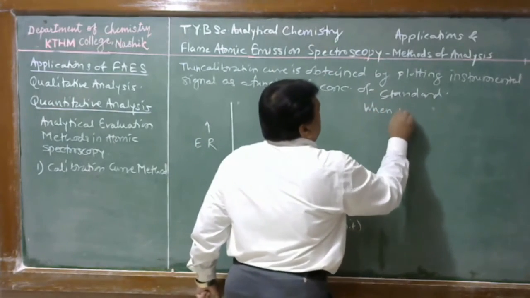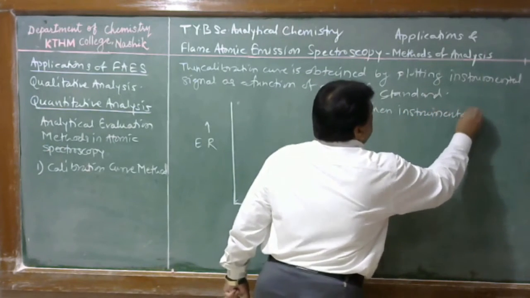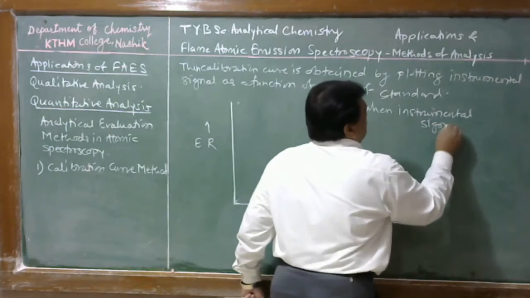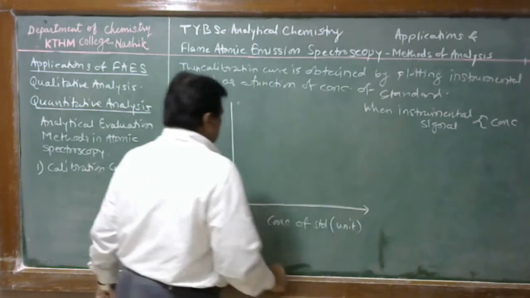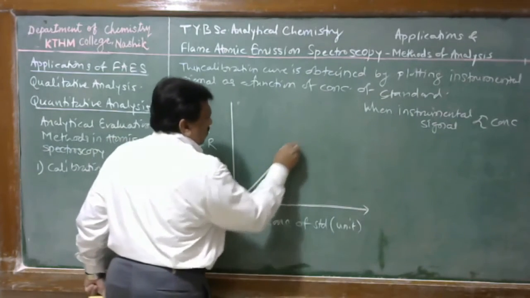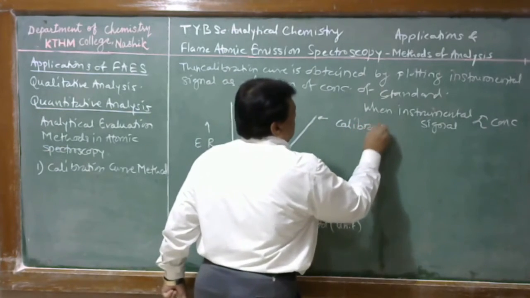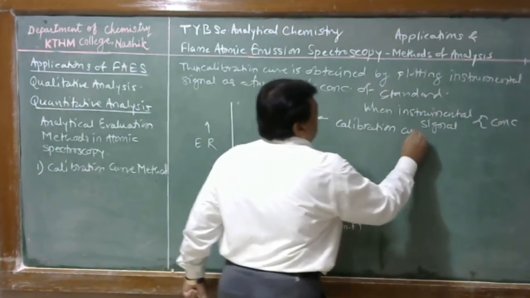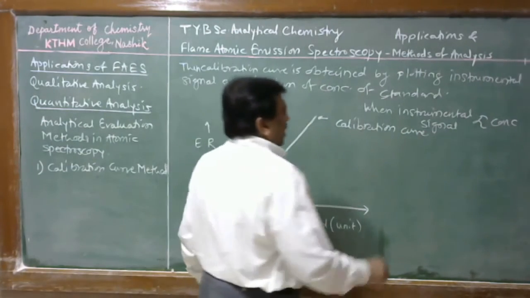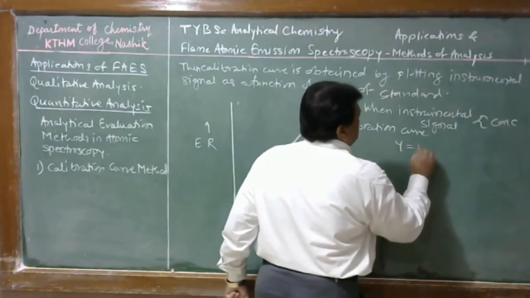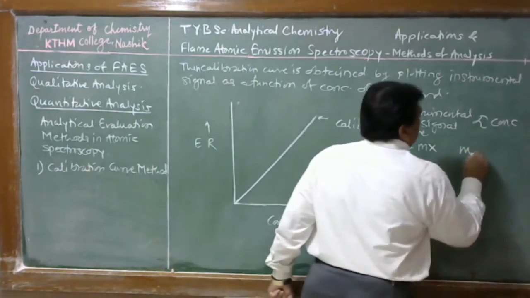When the instrumental signal is directly proportional to the concentration of analyte, we have a straight line passing through the origin, and this curve is called the calibration curve. The equation of the straight line is y equals mx, where m is the slope of the line.